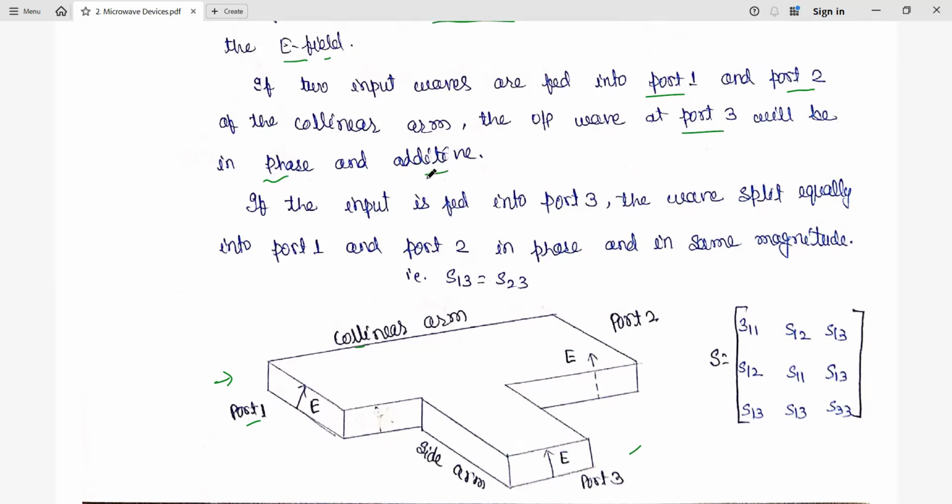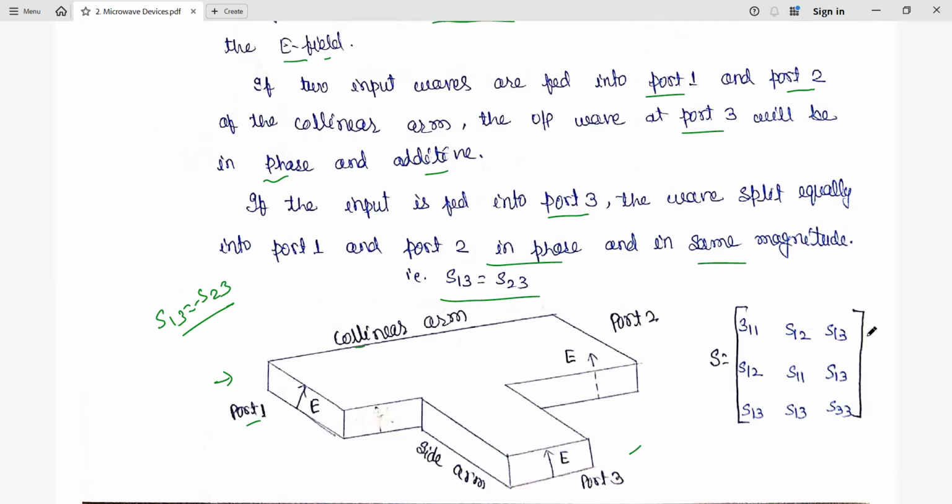But there it was opposite. Here it is the same phase, so it is being added. So if the input is fed to port 3, it will split equally at port 2 and port 1, since it will have the same magnitude and same phase. But in case of E-plane T, same magnitude, opposite phase, it gets cancelled. So here we have S13 equal to S23 and there we have S13 equal to minus S23. That is the difference here.